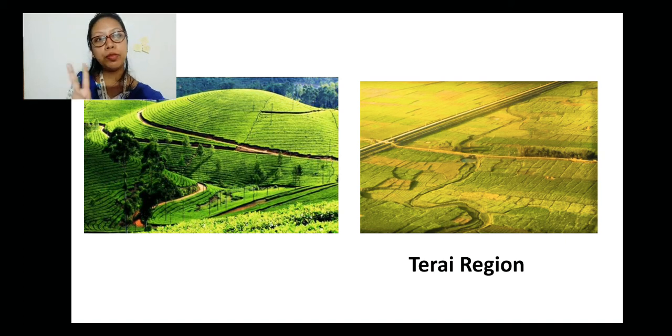Now these are two pictures of the Shivalik range. The first picture is the hill. So we have already talked about the hills, right? Shivalik range has very low mountains. So the first picture is the low mountains, and the second picture is the Terai region, that is the flat marshy area. So this is the difference.